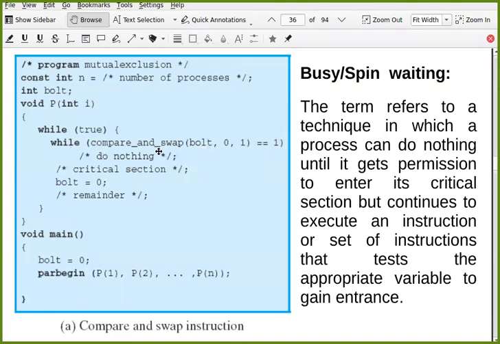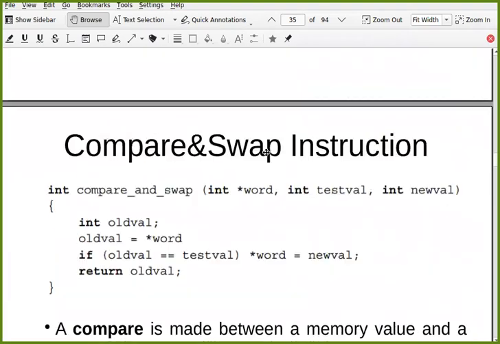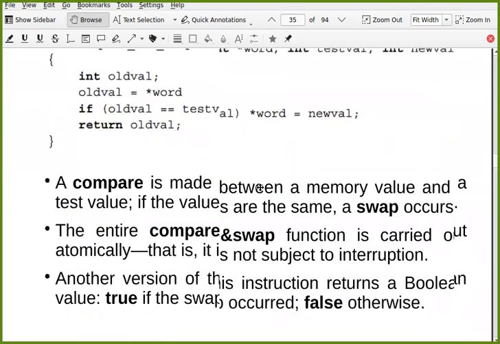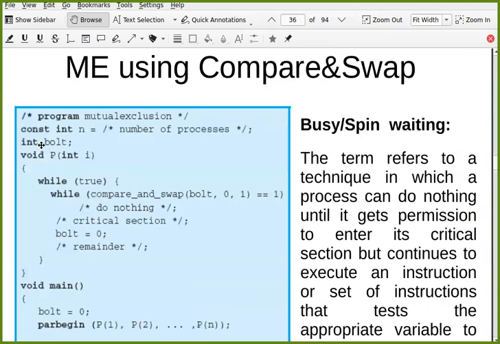So you can see compare and swap (bolt, 0, 1) equal to 1. Now what does it mean? Here we are passing bolt, that is the memory location. Though we are not using a pointer, I guess, is it a pointer? It is not a pointer, it is just a variable, but ultimately it is a memory location.